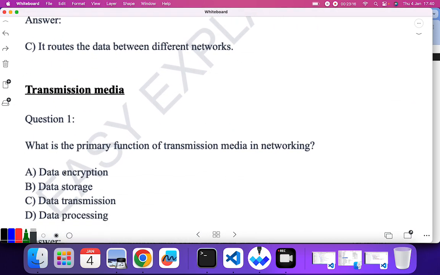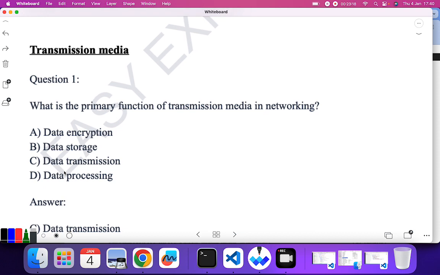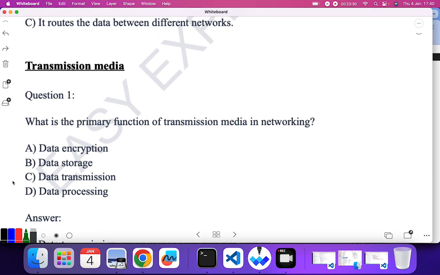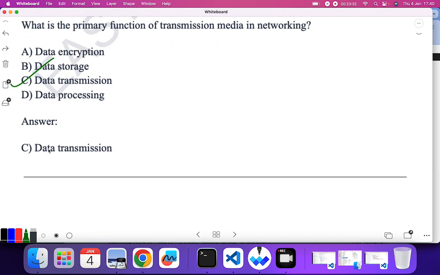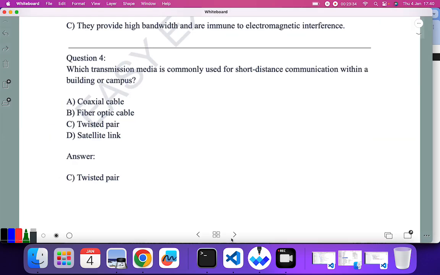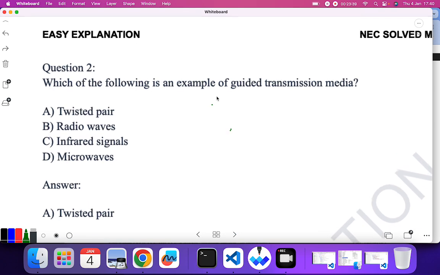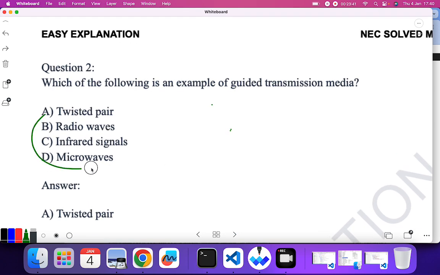Fine. So the last topic is transmission media. In transmission media, I hope you have studied twisted pair and fiber optics, because mainly the questions are asked from there. What is the primary function of transmission media in networking? Mainly the function is data transmission. C is the correct answer. Next question: which of the following is an example of guided transmission media? These three are unguided, that is wireless. So A is the correct answer.